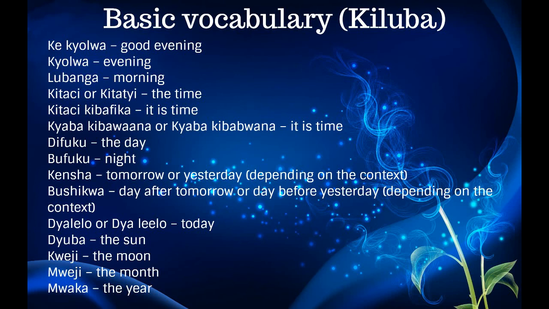So we are going to review these basic vocabulary in Kiluba. First one, we have Kekiolwa, which means good evening. Secondly, Kiolwa, which means evening. And then we have Lubanga, which means morning. We have Kitachi, which means the time. Next we have Kitachi Kibafika, which means it is time.